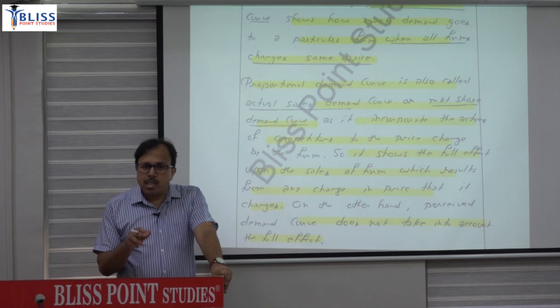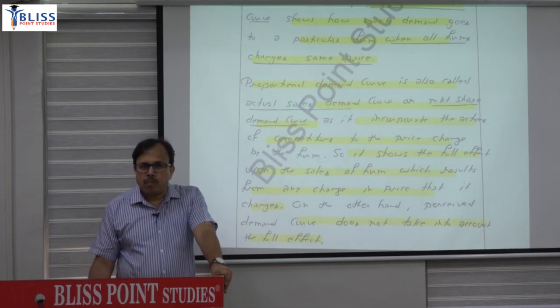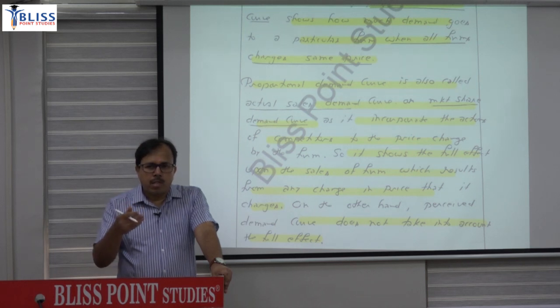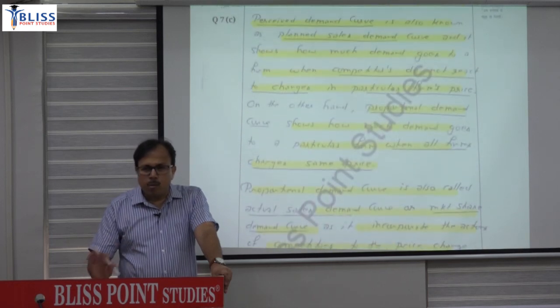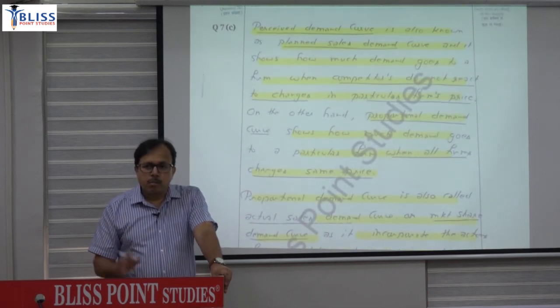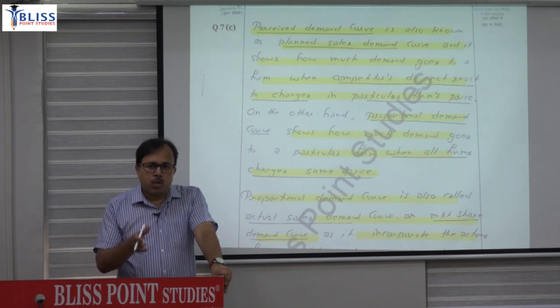If they are engaged in non-price competition, then they are concerned only with their market share. That is the proportional demand curve. So there are 4-5 differences, and you should preferably present those differences not in tabular form but in paragraph form. That means you have that question already. You have practiced that question in the test, and multiple times.